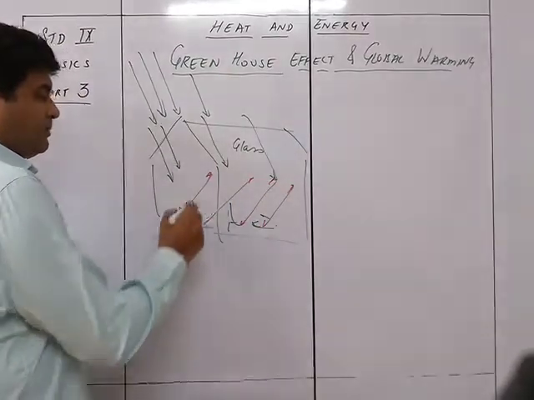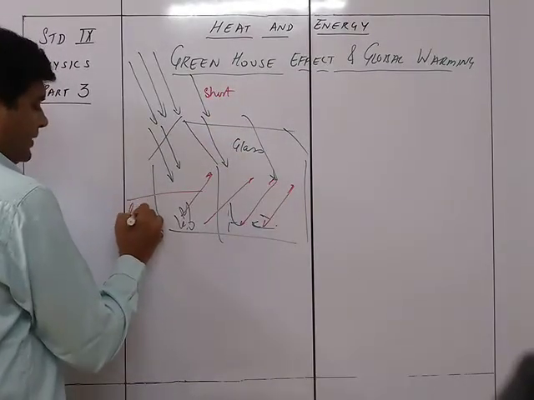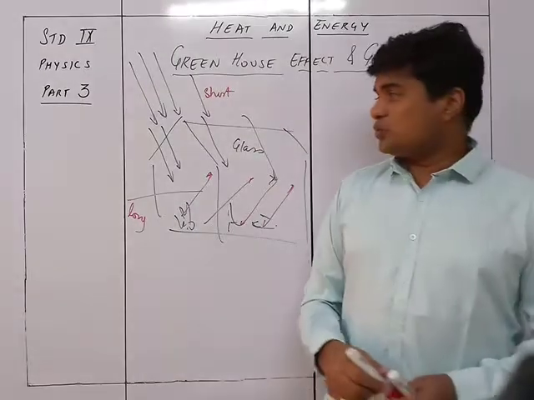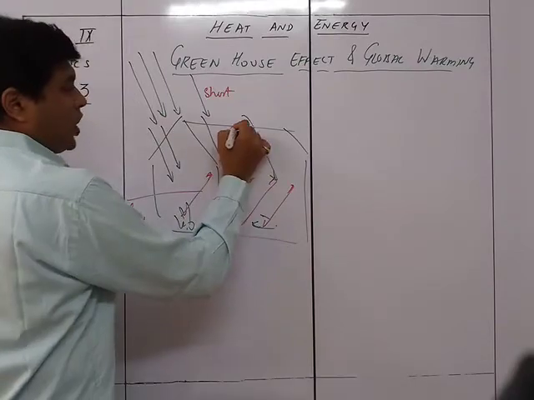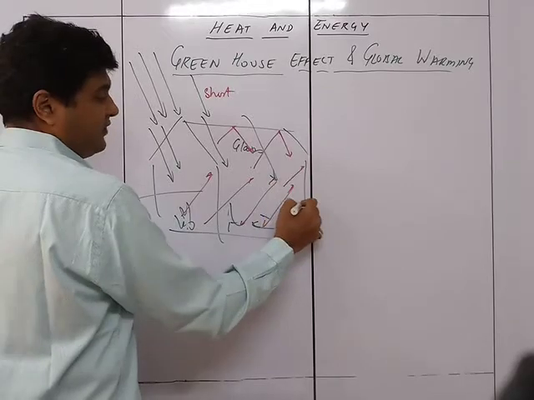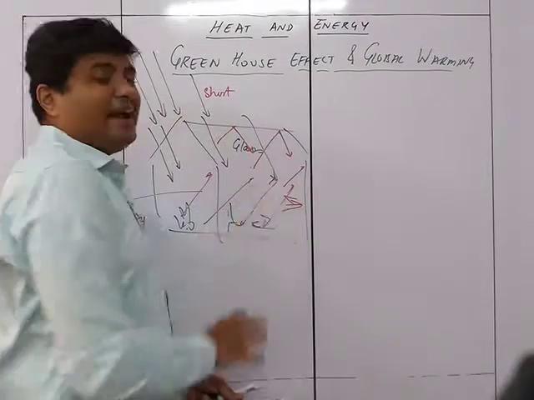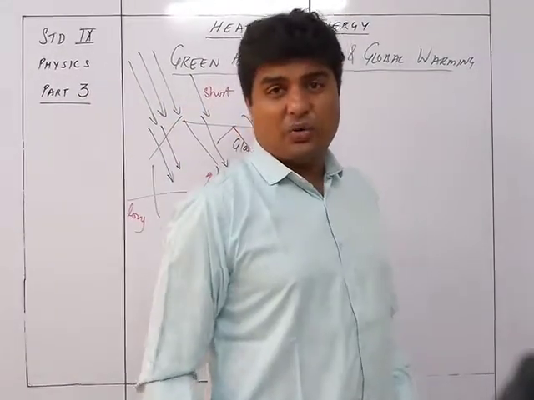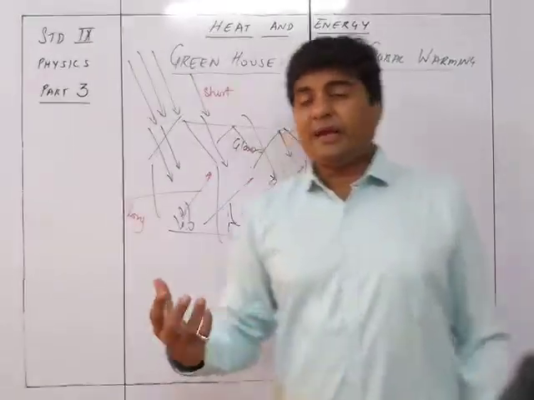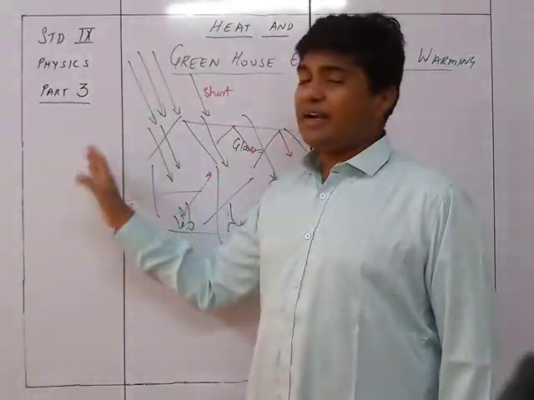Now, when it is getting reflected back, it is getting converted. This one is of a short wavelength, whereas this one is of a long wavelength. Because the wavelength is long, the penetration power decreases. That's why these cannot cross over here, but are reflected back. If they are trying to go outside, they are just reflected back. Accordingly, the heat which has entered inside the glass house is not able to escape completely, and that's why the temperature of this glass house will keep on increasing even if the outside temperature is quite low.